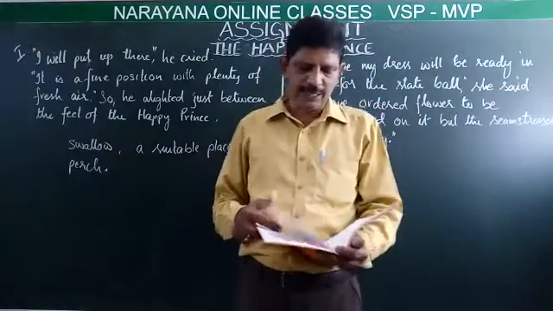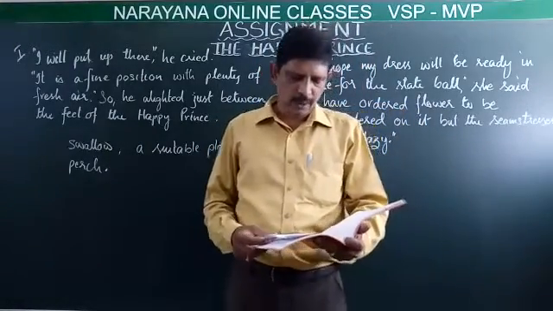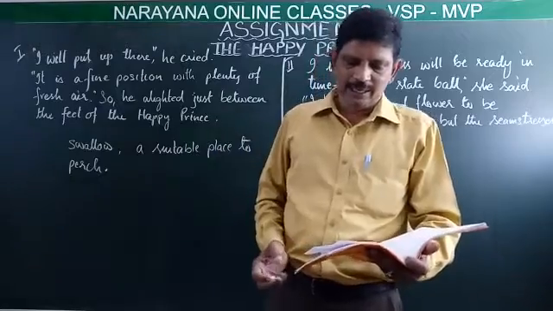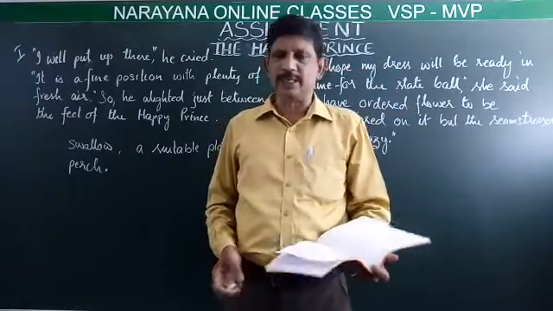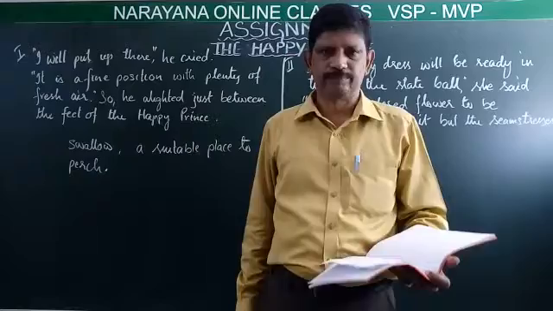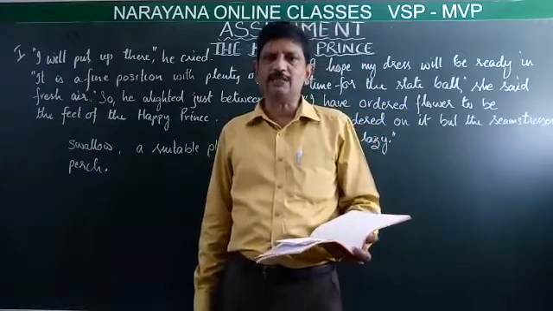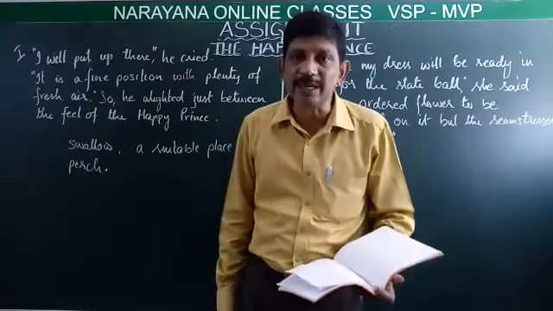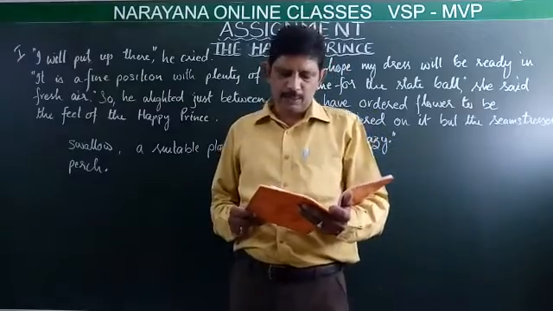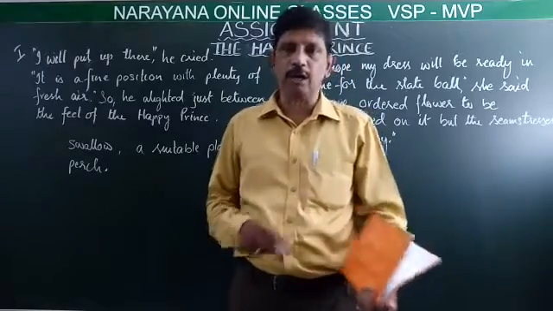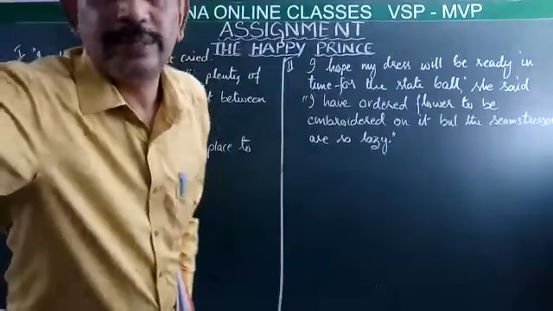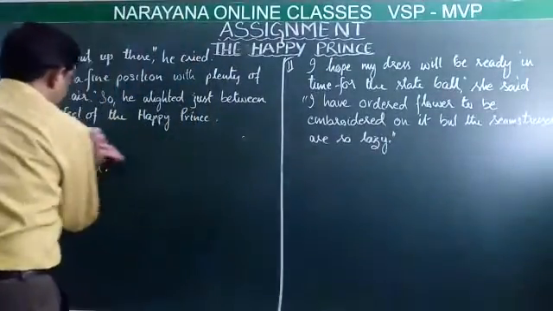Now let me read the second question. What does "there" stand for? Where was it? There stands for the statue of the Happy Prince. It was high above the city on a tall column. What is the meaning of "there" over here?